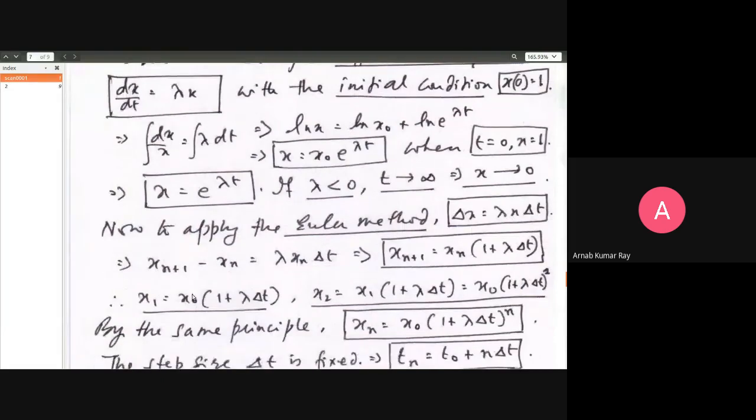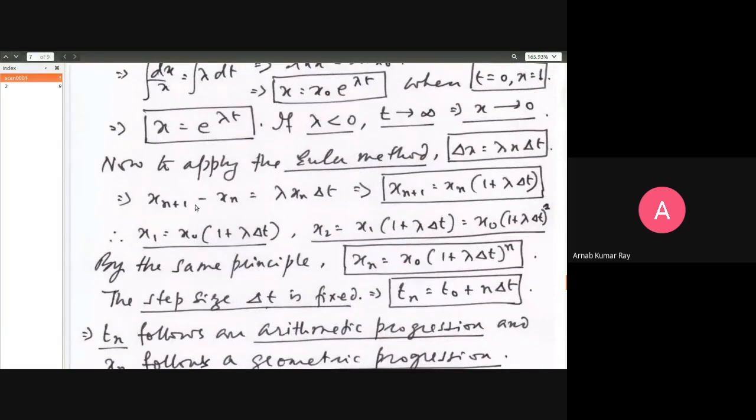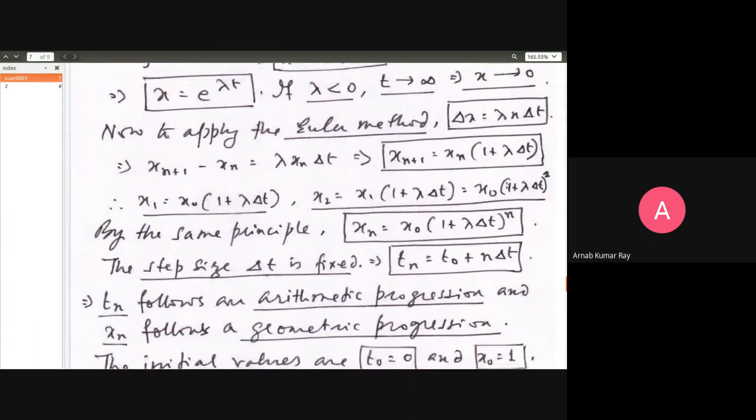And what is delta x? Delta x is x n plus 1 minus x n. And lambda x will be lambda x n into delta t. So x n plus 1 is equal to x n plus lambda x n delta t. You are quite adept with Euler's method by now, I hope. You have gone through some lab discussions also. So there we are. This is the formula that we have. x n plus 1 is equal to x n into 1 plus lambda delta t.